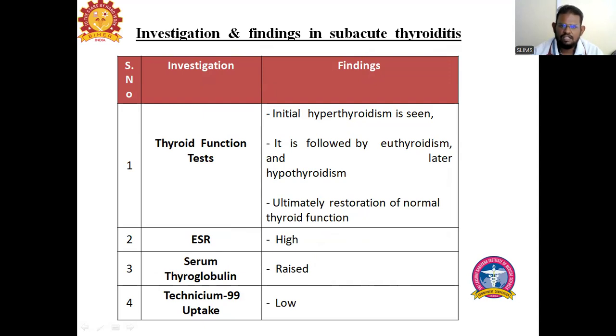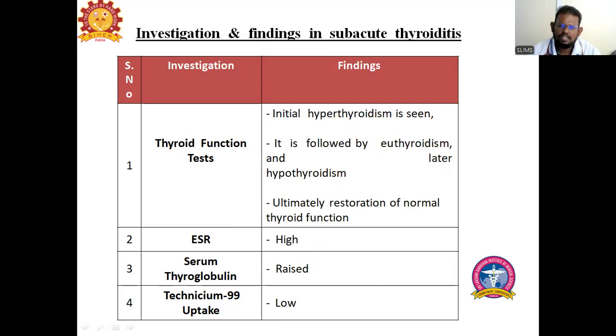So what are the investigations and findings? Since the thyroid is involved, you will automatically go for a thyroid function test. As I told, initial hyperthyroidism will be seen, followed by a transient hypothyroid state. Then at the end of 6 months, thyroid levels usually become normal. Since this is an inflammation, the ESR, erythrocyte sedimentation rate, is raised. And due to the release of the thyroid colloids, you can have a raised serum thyroglobulin level.